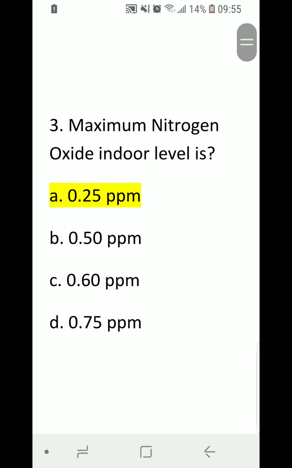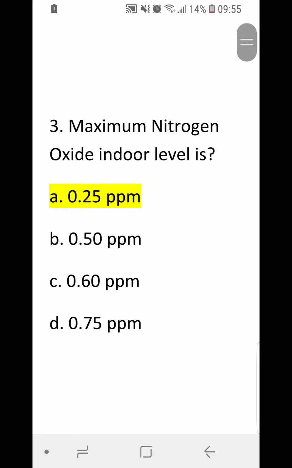Number 3. Maximum nitrogen oxide indoor level is A. 0.25 parts per million, B. 0.5 ppm, C. 0.6 ppm, D. 0.75 ppm. Correct answer is A. 0.25 ppm.